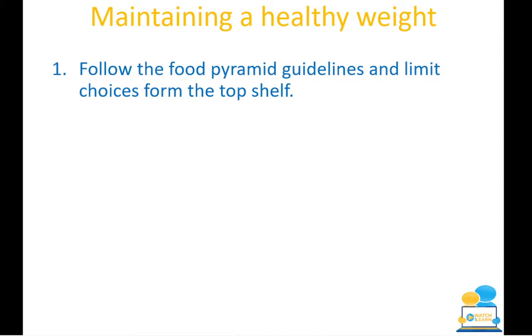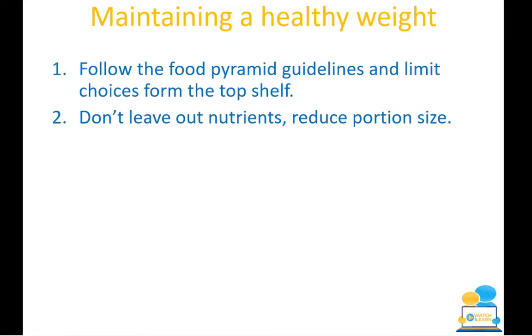So follow the food pyramid guidelines and limit choices from the top shelf. They're the likes of your sweets, your chocolates, your ice cream, which should be eaten sparingly. Don't leave out nutrients. Just because you are trying to maintain a healthy weight does not mean that you should completely avoid eating the likes of your fat, because then your body isn't absorbing certain nutrients. So the likes of your macronutrients, you have your fat soluble vitamins, which are your A, D, E, and K.